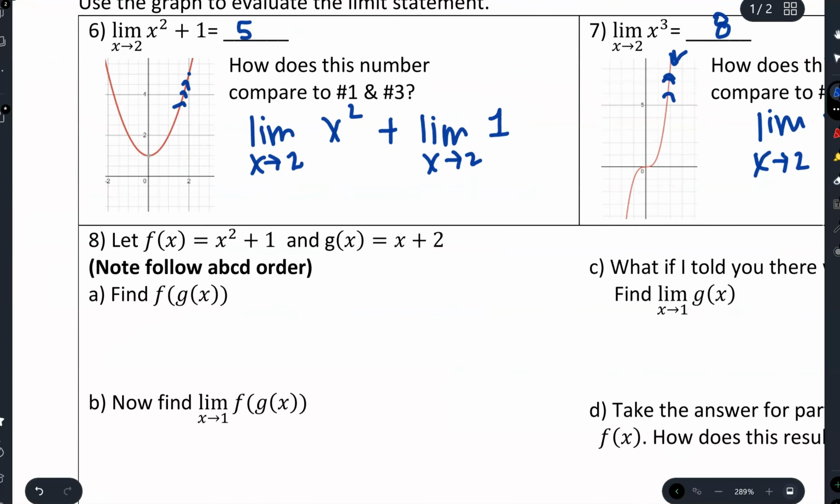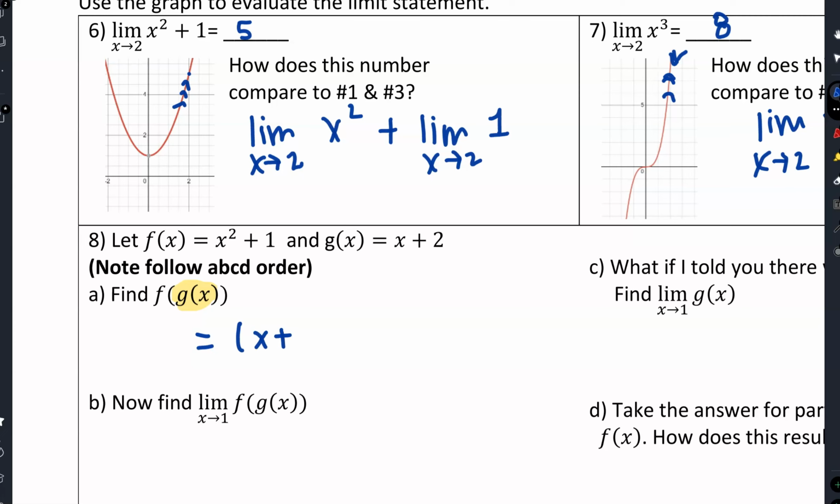So what about this one? Here I'm taking two functions and I want to find the composition. So f of g of x. Remember that means I'm going to plug g of x in for x in f. So it's going to look like this. Plug in g of x.